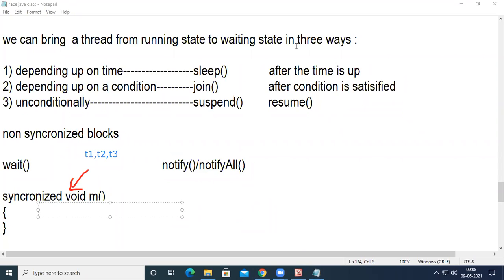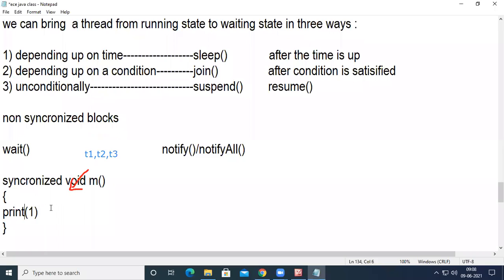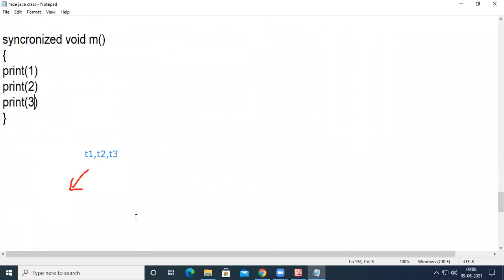For example, what this block is going to do is just print, let us assume, 1, 2, 3 on the output screen. Okay, so now